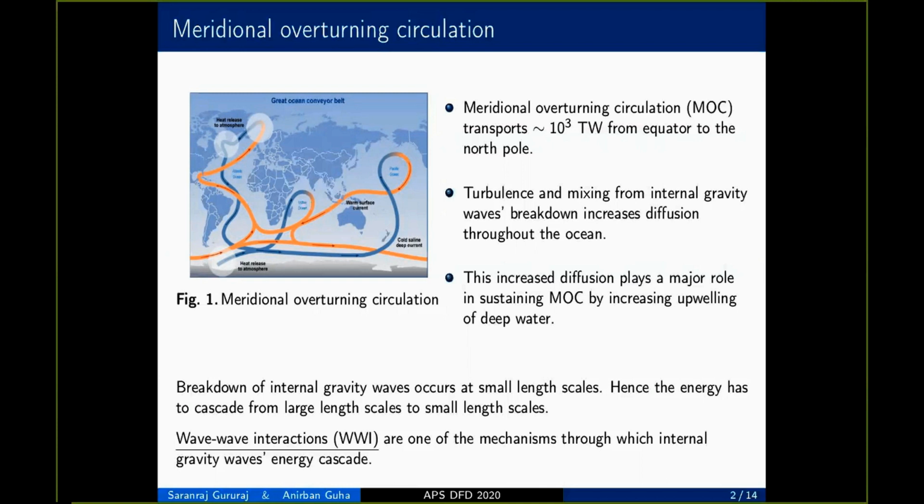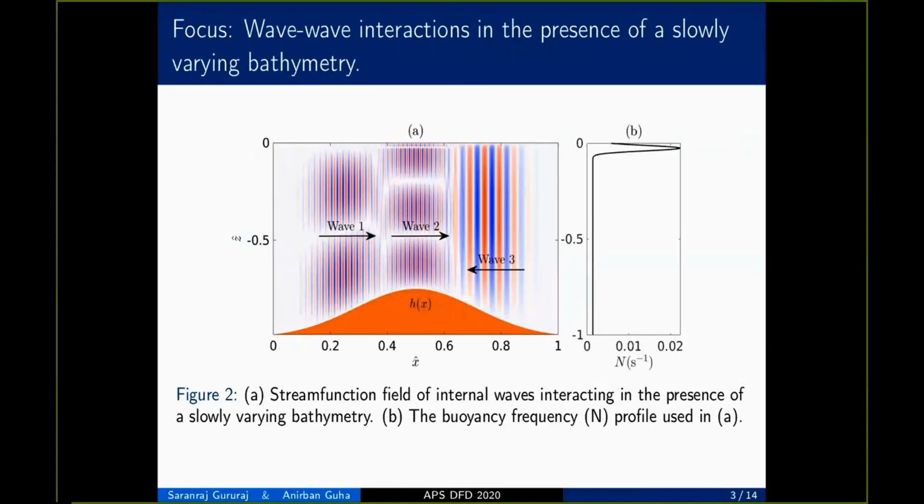The breakdown of internal gravity waves occurs at very small length scales, such as in the order of centimeters. However, internal gravity waves in the ocean are formed or forced at very large length scales. So the energy has to cascade from very large length scales to the small length scales. One of the mechanisms which makes this cascade possible is wave-wave interactions. In this study, we focus on wave-wave interactions in the presence of a slowly varying bathymetry.